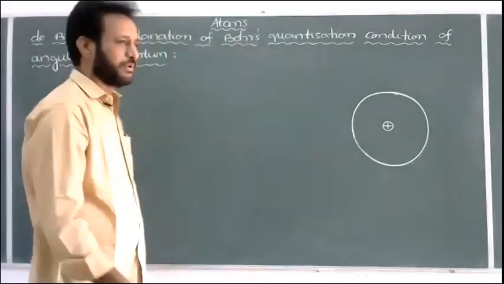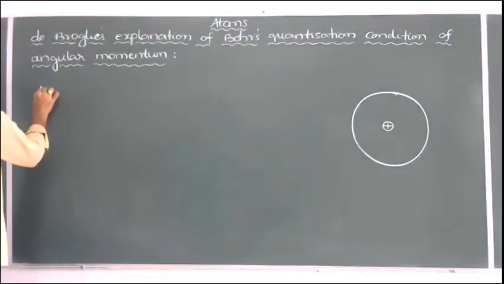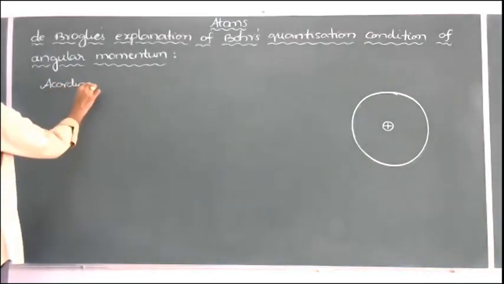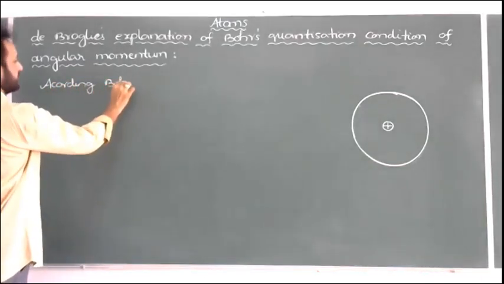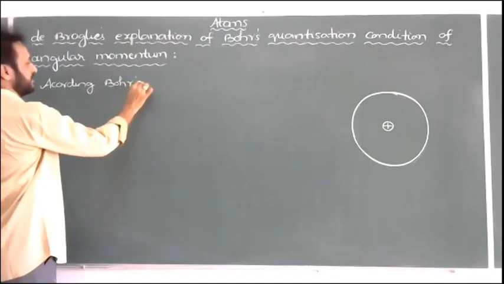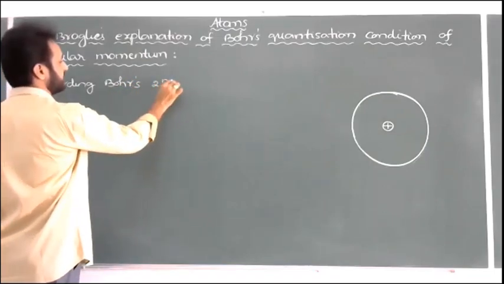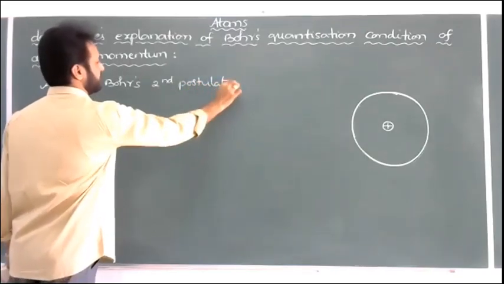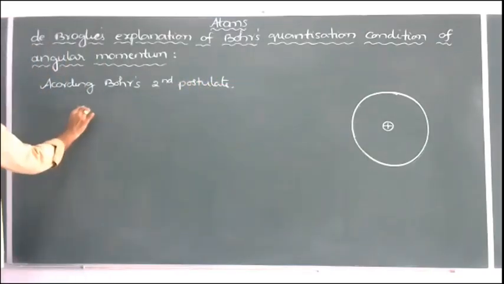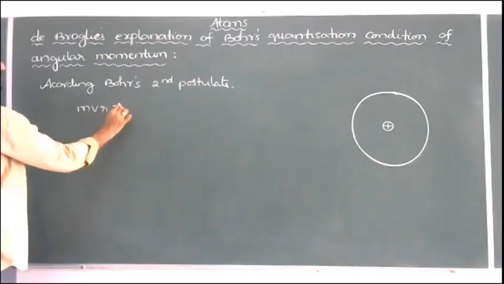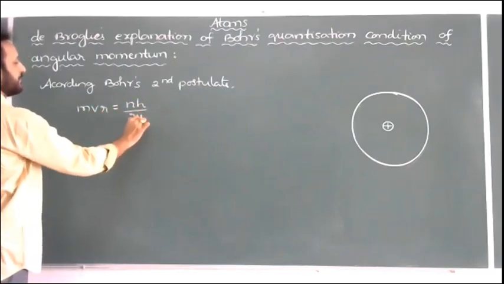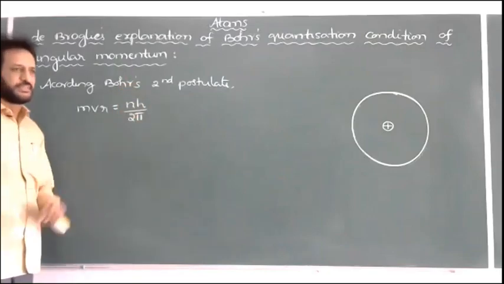So according to Bohr's second postulate, we can write the angular momentum of the electron, mvr, is equal to n h by 2 pi.